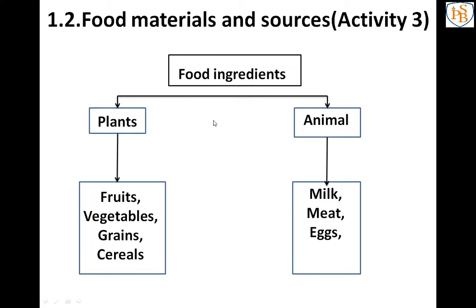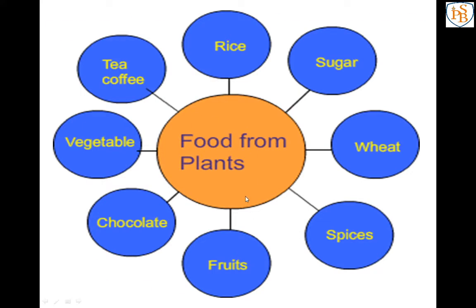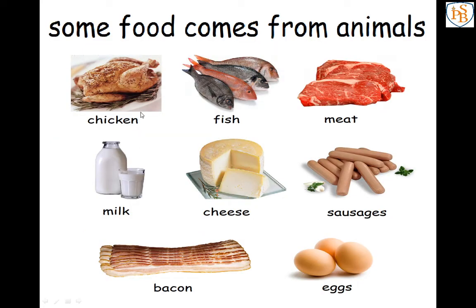So see, food materials and the sources: what are the food ingredients that we learned yesterday, what are the sources of food ingredients, that is plants and animals, and which things we take from plants and animals, I have written here, and the images are also there. From those images you can learn which ingredients we get from plants and animals.